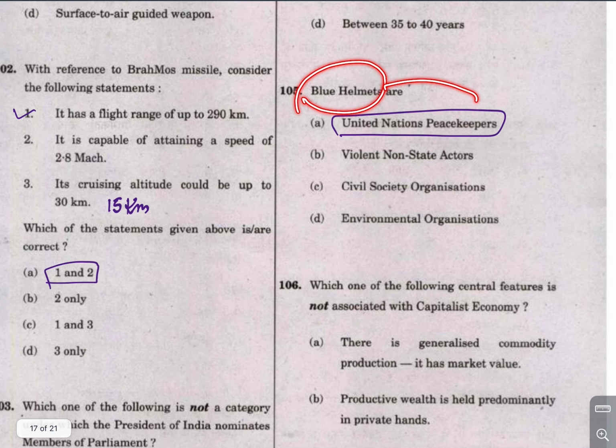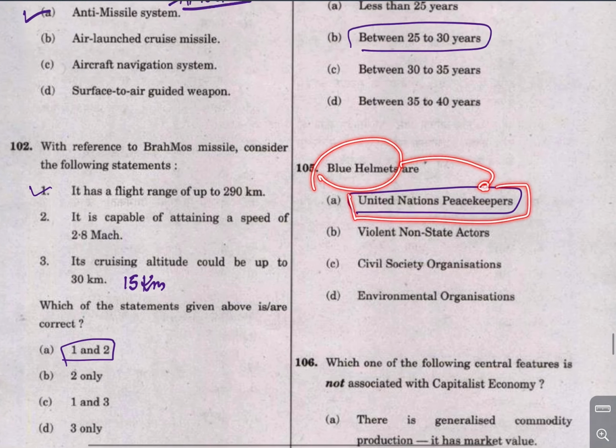Blue helmets are the United Nations peacekeepers. They wear blue helmets. That's why they are called blue helmets.